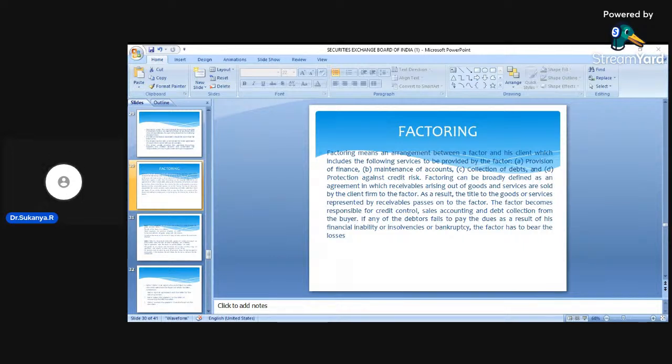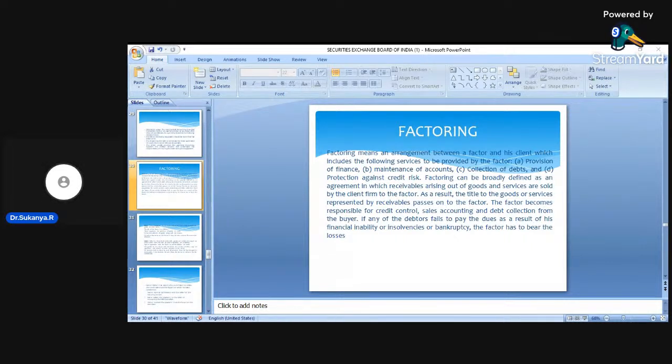Now, one big problem for me is I cannot keep track of all this. Every month I need to see whether A is paying money, B is paying money, C is paying money, D is paying money. I don't have time for this. What I can do is enter into an agreement with a financial institution called a factoring institution. Dear students, this factoring institution plays a very important role. That factoring institution is called the factor, I am called the client, and my customers will be called the customers itself.